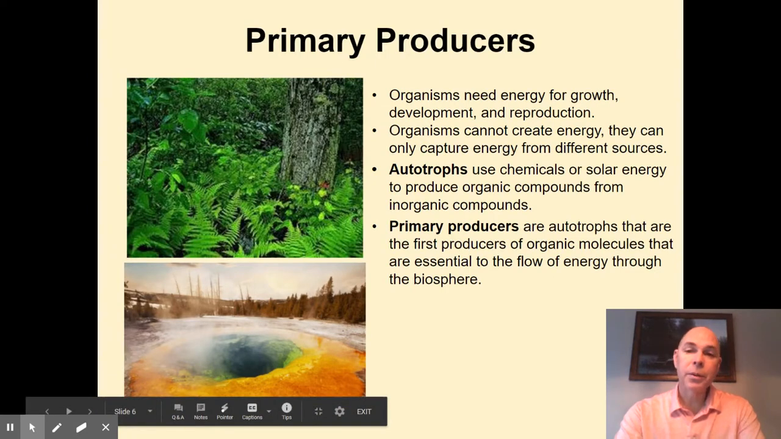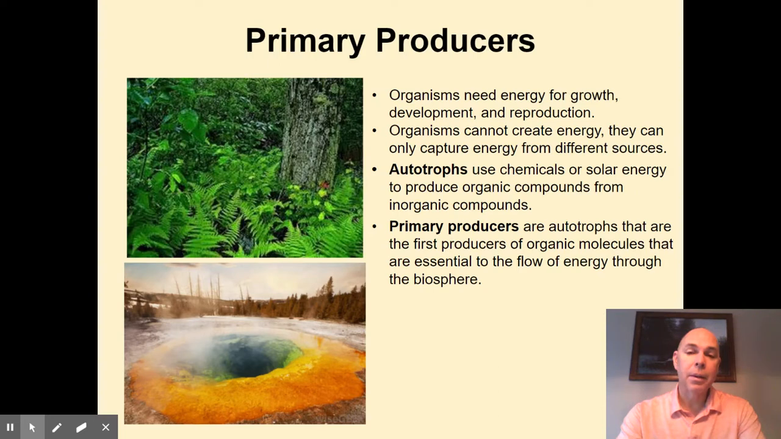Now, primary producers are the types of autotrophs. Again, they're the first producers that are going to be making these organic molecules, making glucose that eventually will flow to all the other organisms in the environment, making up any ecosystem, any biome in the world. So primary producers are critical to the survival of life on our planet. Even if an organism doesn't directly eat a primary producer, it's going to depend on a primary producer for its energy.